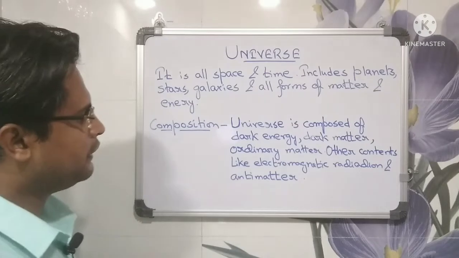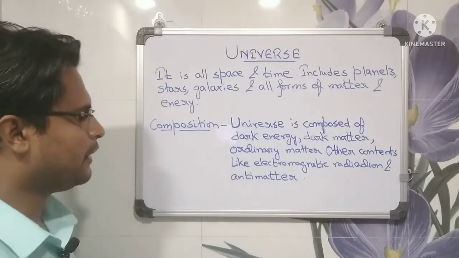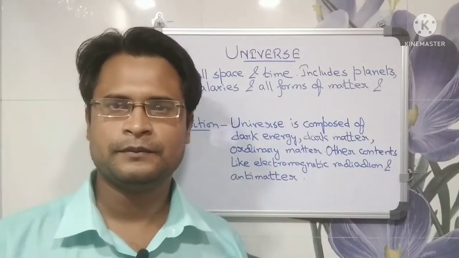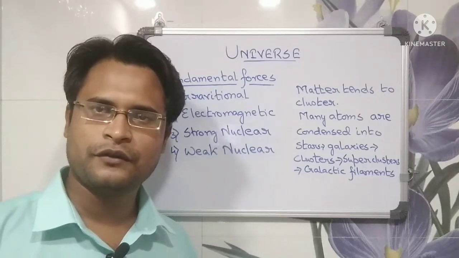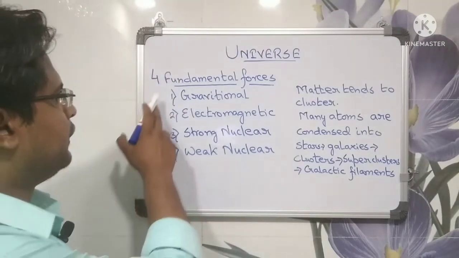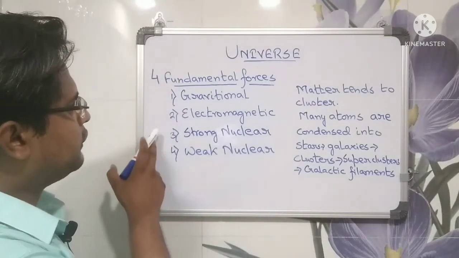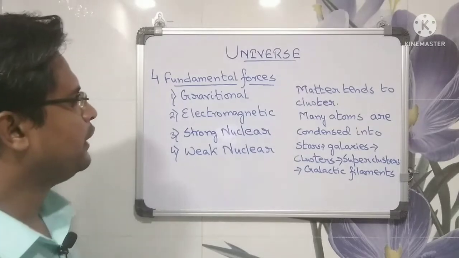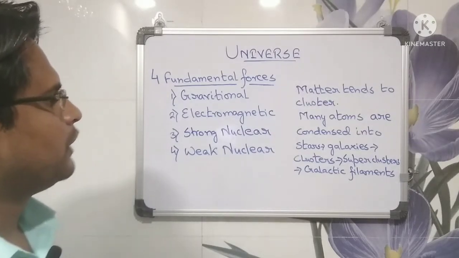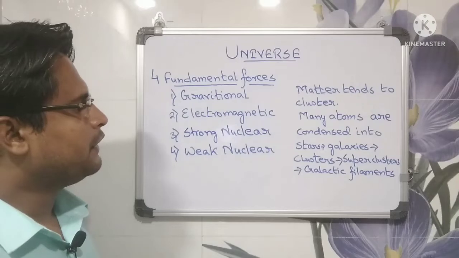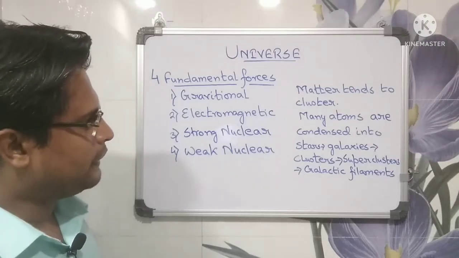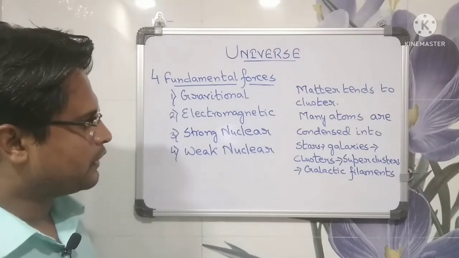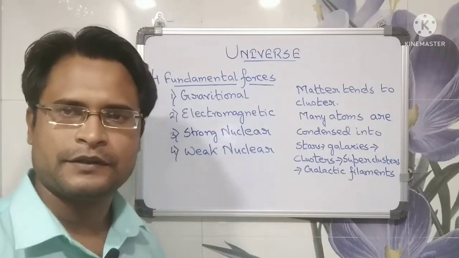Other contents like electromagnetic radiation and antimatter are also present. Four fundamental forces of universe are gravitational, electromagnetic, strong nuclear, and weak nuclear force. Matter tends to cluster. Many atoms are condensed into stars, then to galaxies, clusters, superclusters, and galactic filaments.